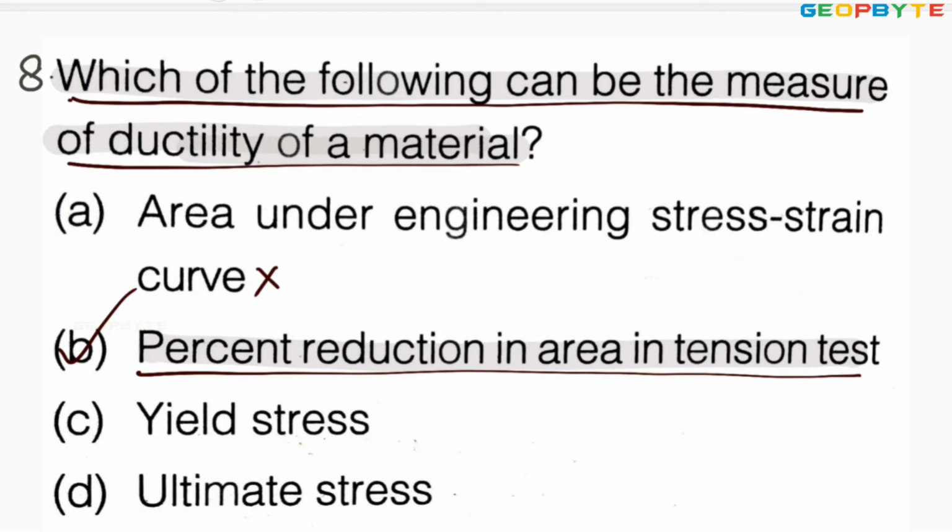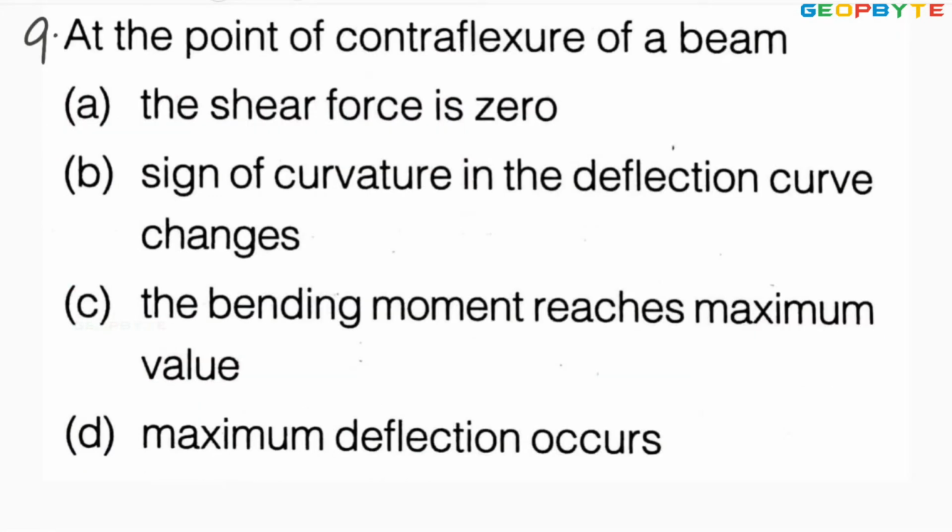Similarly, when the compression test is applied, area increment happens. Therefore, for this particular problem, option B is correct. I hope you are all following. Let us take one more problem. Look at the 9th problem.